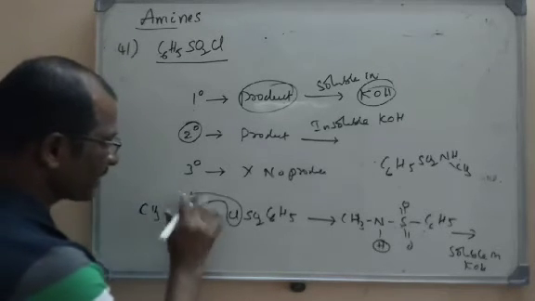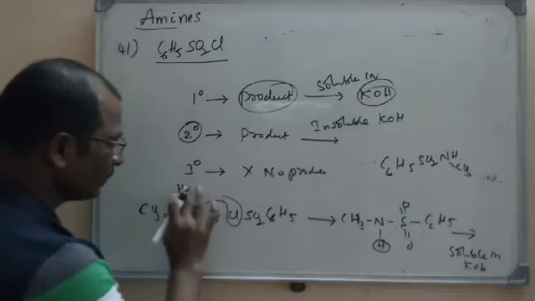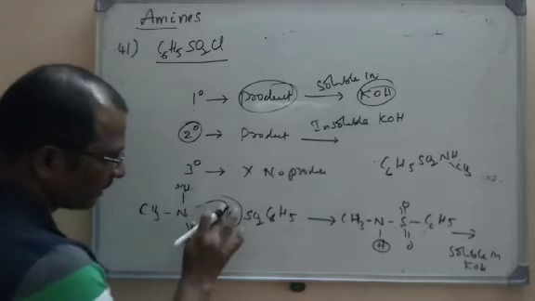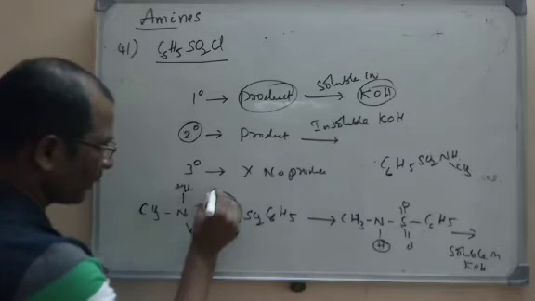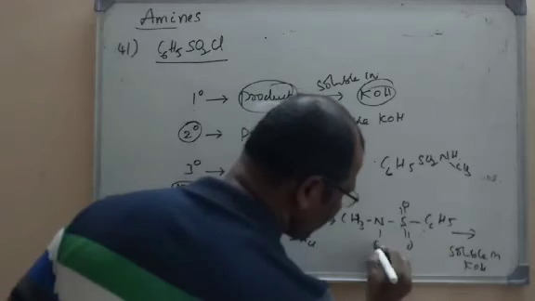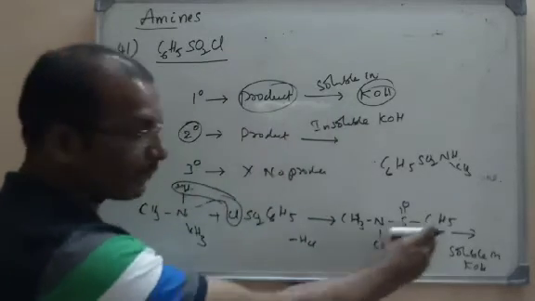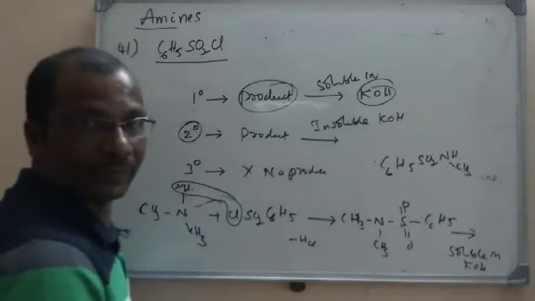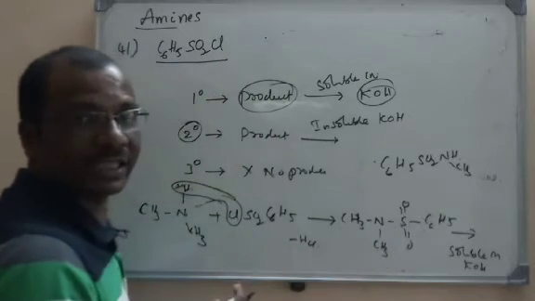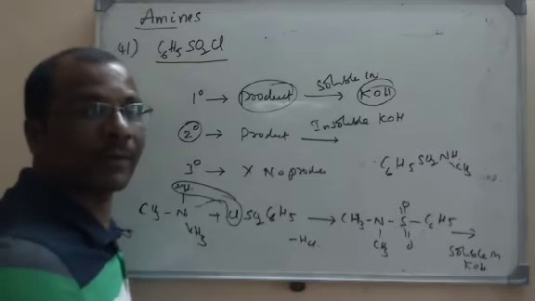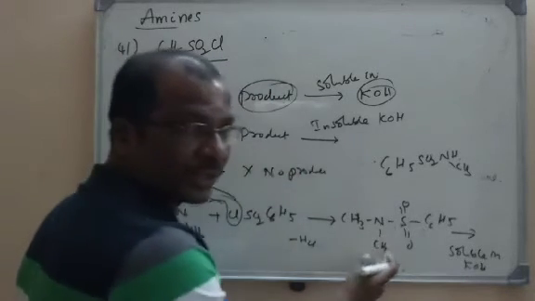But when you take a secondary amine, look here, we are using a secondary amine, so what will happen here? Here also H and Cl will be removed. So we will get N,N-dimethyl benzene sulfonamide. But here we don't have any acidic hydrogens. Here on nitrogen we don't have any acidic hydrogens. Acidic hydrogen means the hydrogen that can be released in the form of a proton. So there are no hydrogens, so it is not acidic.